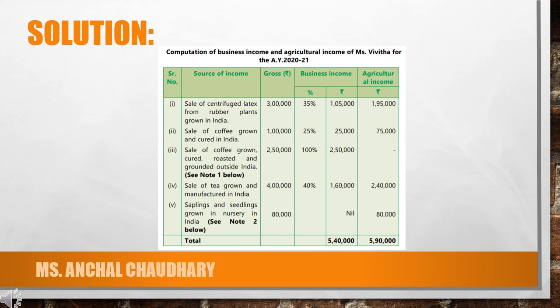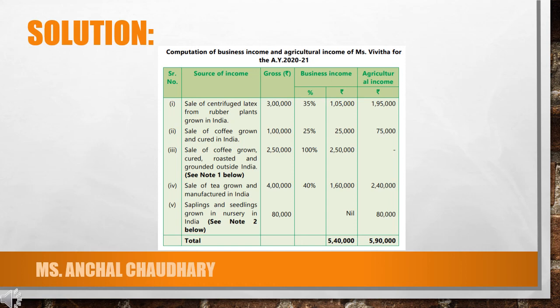Next is sale of tea grown and manufactured in India. The percentage is specified that 40% will be your business income. So 40% of 4 lakh is 1 lakh 60,000, which is your business income, and the remaining 2 lakh 40,000 will be your agricultural income. Next is saplings and seedlings grown in a nursery in India.